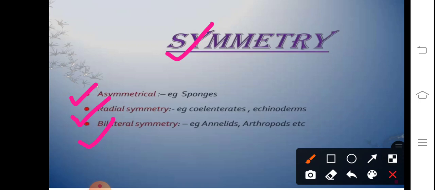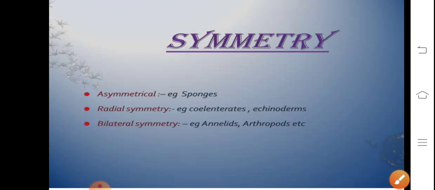Radial symmetry is the division along the central axis or the radius. Any plane passing through the central axis can divide an organism into two equal halves, example hydra. Bilateral symmetry is where only one plane can divide the organism into two equal halves. Examples include annelids and arthropods.